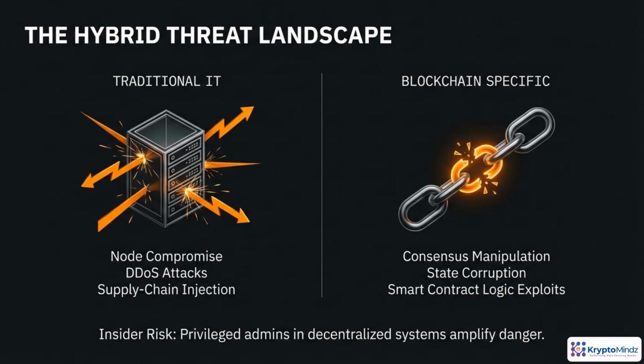Adding blockchain to an enterprise or government stack doesn't replace old threats, it stacks new ones on top. Traditional risks, node compromise, DDoS, and supply chain attacks still apply to every blockchain node, its OS, and its dependencies. On top of that, the trust layer itself becomes a target. Adversaries can try to influence consensus, corrupt shared state, or exploit flaws in smart contract logic. Across both worlds, insider risk is often the most dangerous pattern. Privileged administrators or operators who can abuse roles in a system that others assume is trustless.